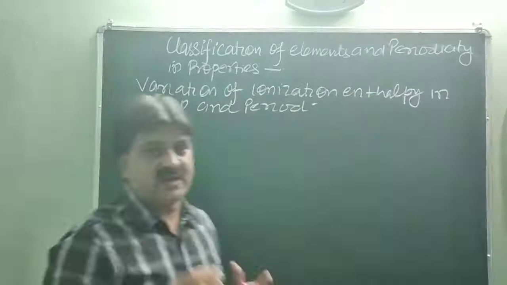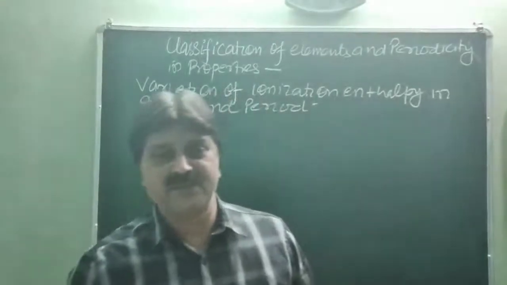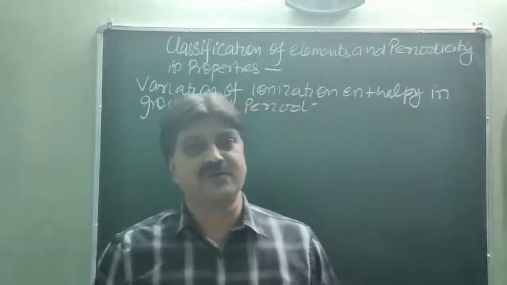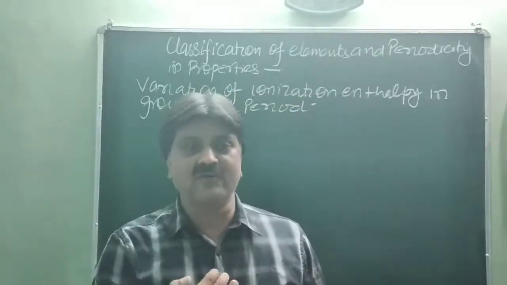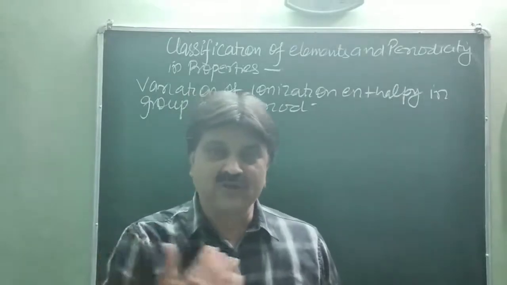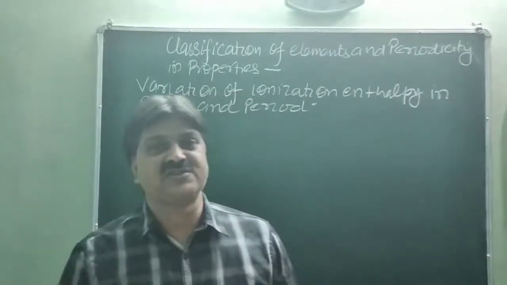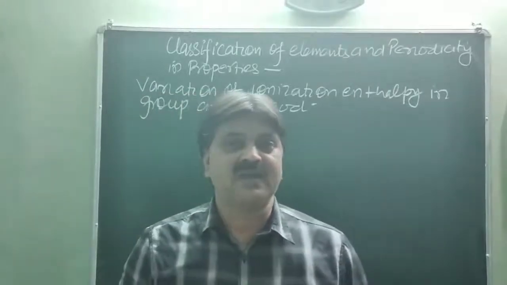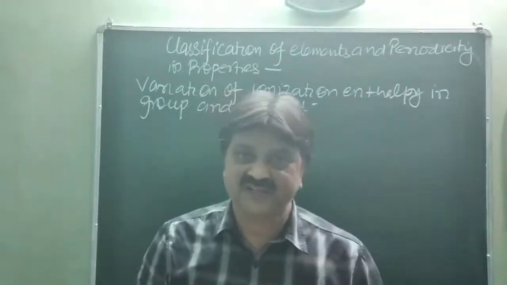Basically, we know that the ionization enthalpy increases from left to right across the period and decreases from top to bottom within the group. But some fault is found in the case of the period: it is not regular. It means the increase of ionization enthalpy is not regular when going from left to right across the period. For instance,